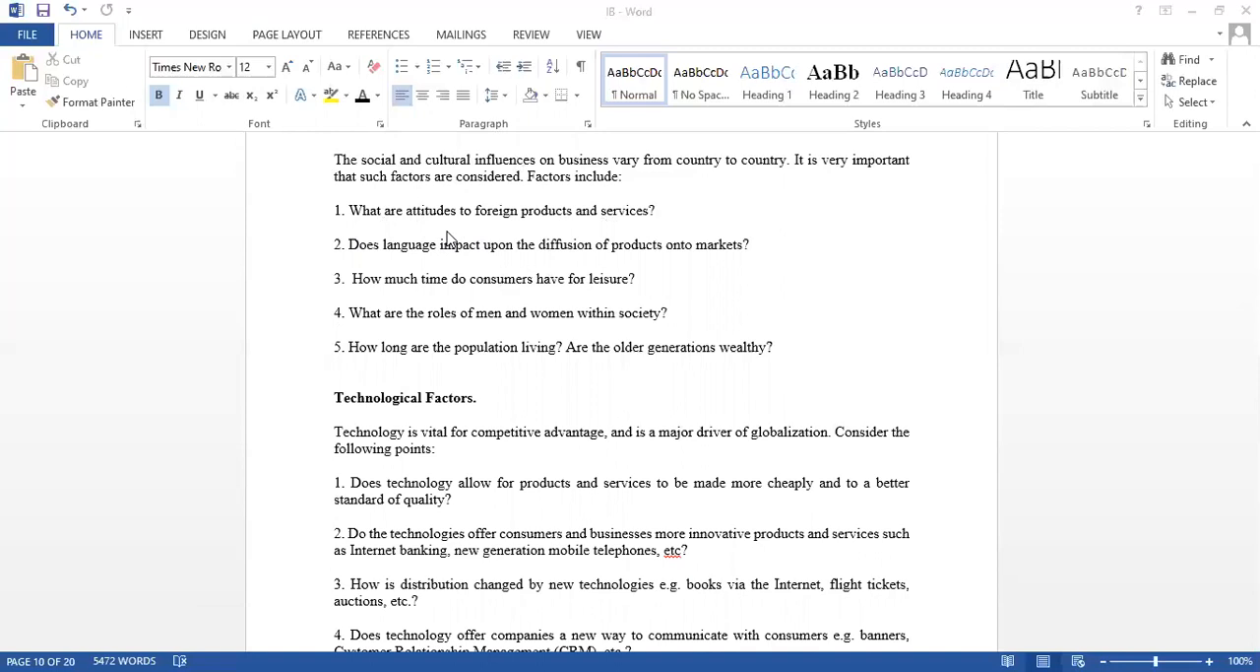If you see some countries, some people may not get attracted to foreign products. Some countries' people are loyal to their own production, and some countries' people will show a positive attitude towards foreign products or services. So that is very important, what attitude they are having, right? Based upon that, you will decide whether to enter that market or not.